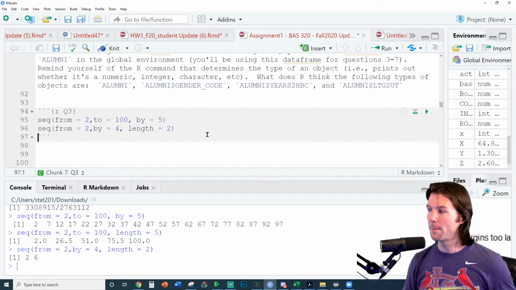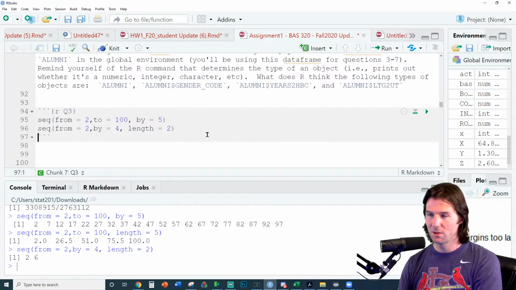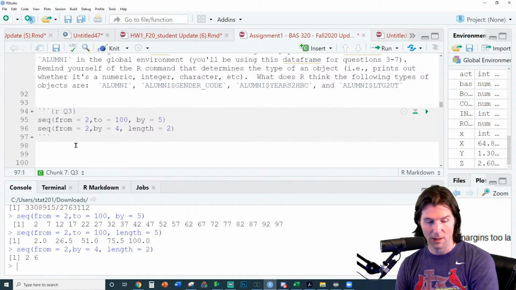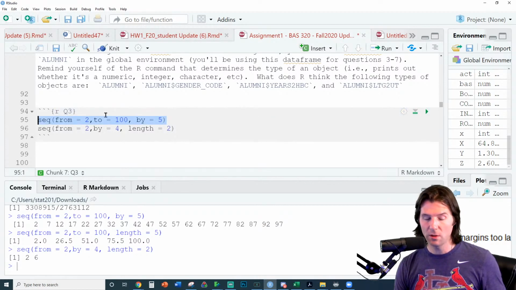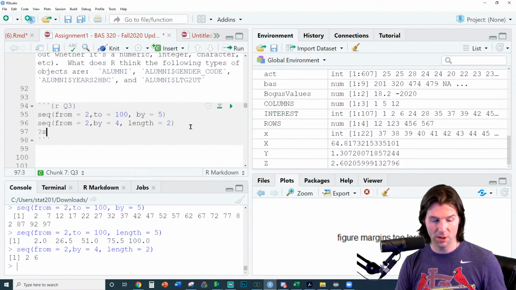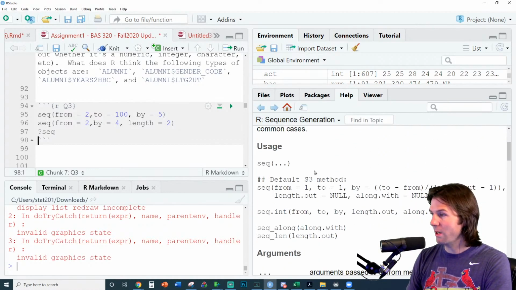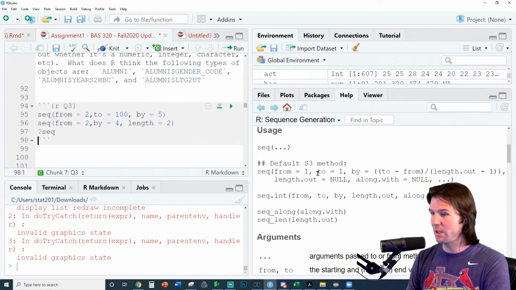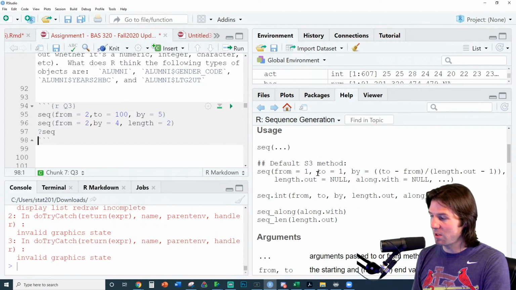You got it. Yep. So the length of the sequence is how many things it creates. Nice job, John, 100 points. And this only creates 2 things in the sequence. I'm trying to think what else, because this right here creates a different sequence, and it's important to know these different arguments. Something you can do to really help out is go over here to the question mark sequence, and it'll explain how to use sequence. You can always do question mark on any function you're working with, and it'll explain how to use it. So definitely look through this and ask questions, but this is the big stuff.